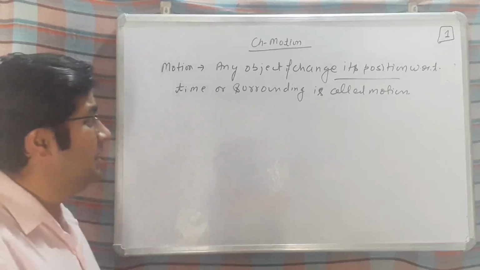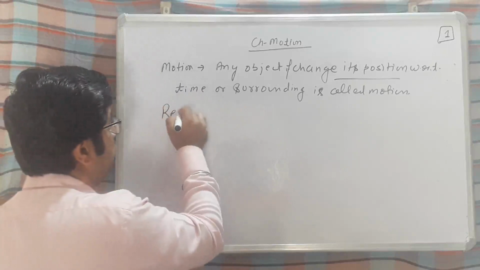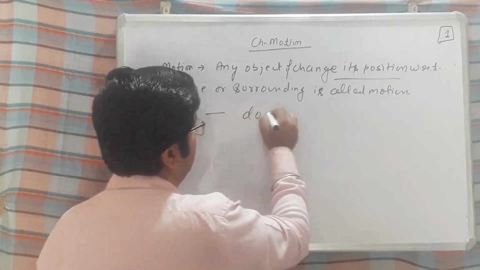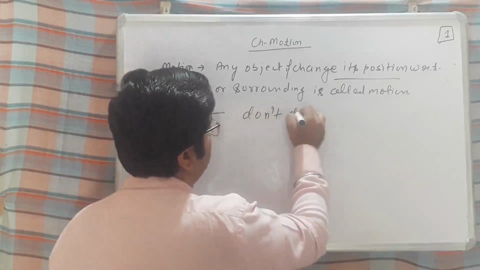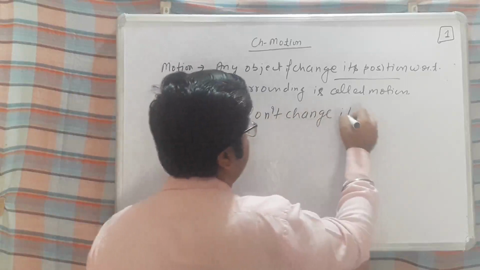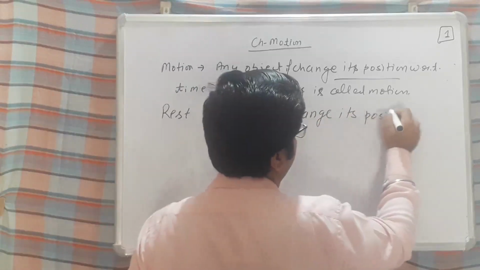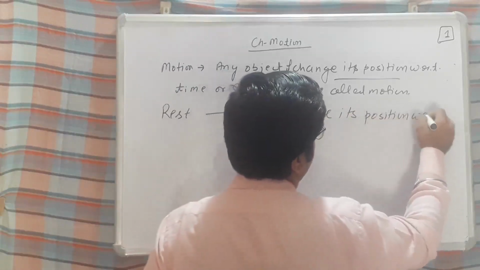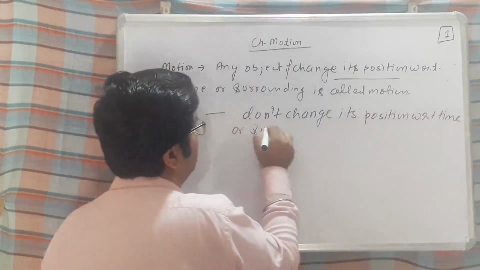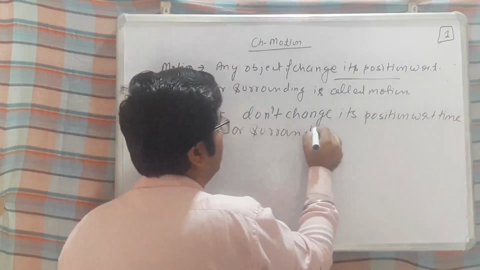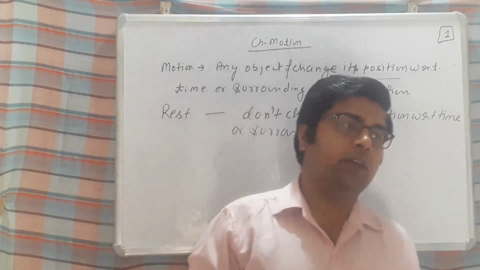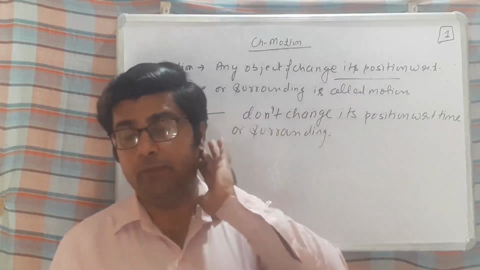Okay. Similarly, the opposite of motion, you can say, is if the object does not change its position with respect to time or surrounding. Okay, for example, beta, suppose you are at this place.